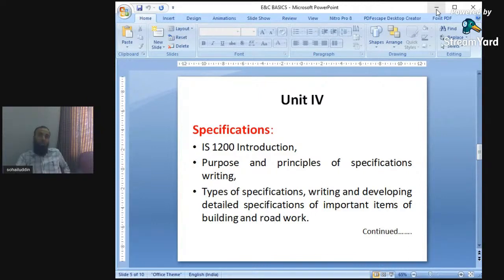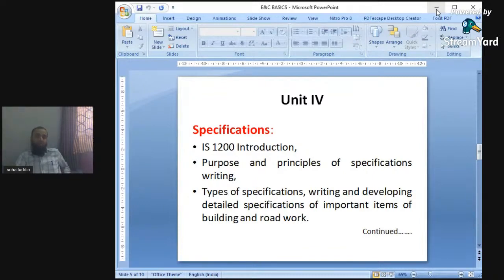We have to erect a column. We have to erect a beam, or we have to cast a slab. So there are various specifications given in the government norms. We will see various types of specifications. What is the need of specifications? Why are specifications required? What is the purpose of specifications?